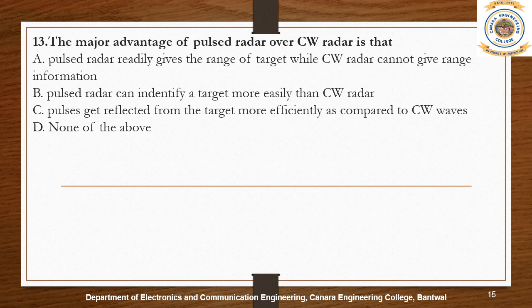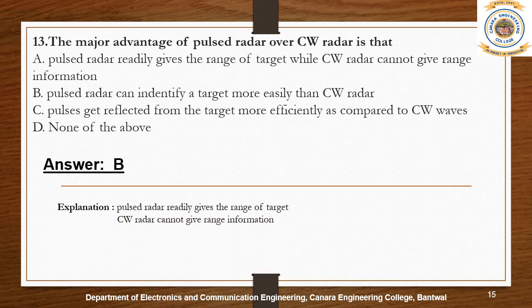Pulse radar's advantage over the continuous wave radar is that pulse radar readily gives the range of target. Continuous wave radar cannot give range information.